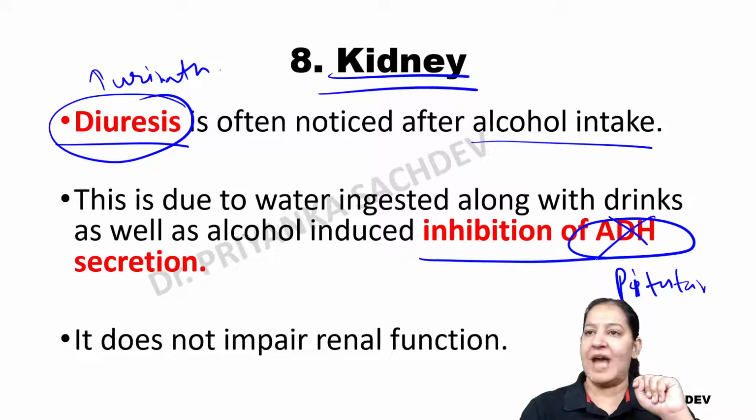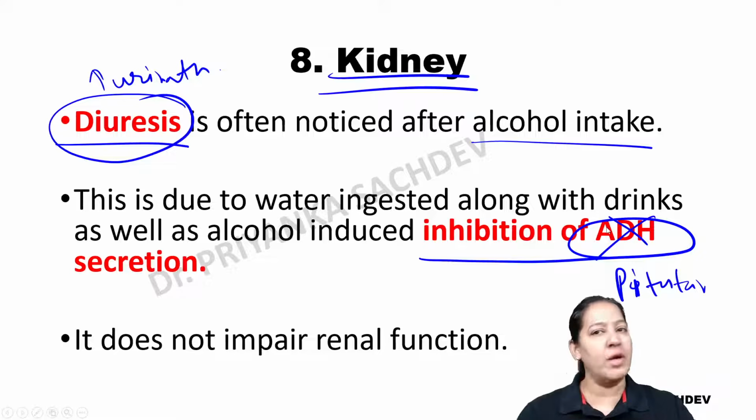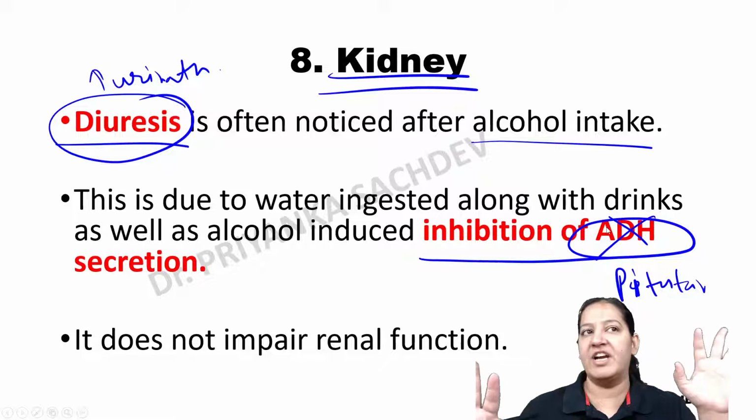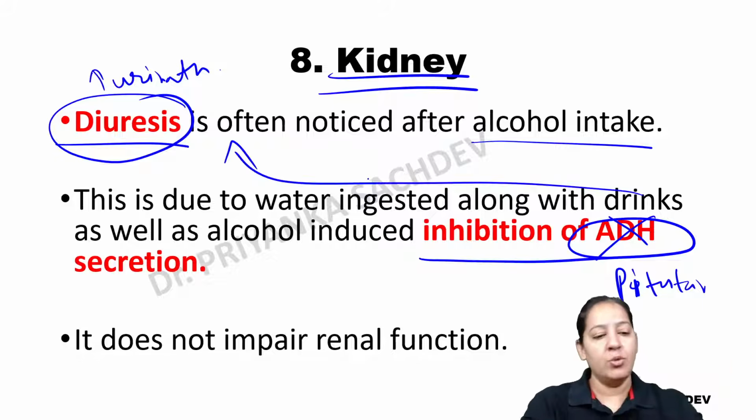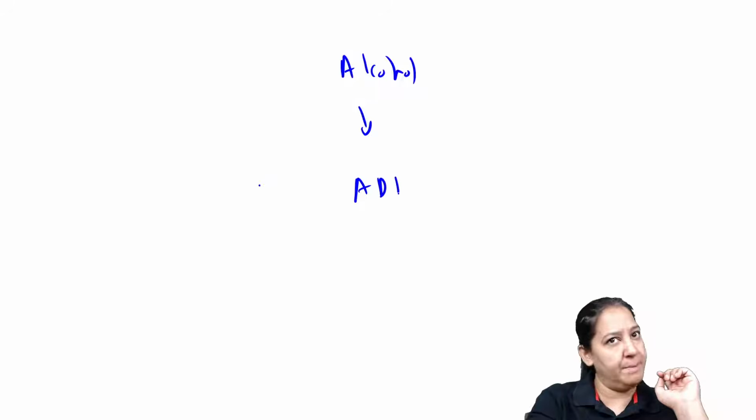So ADH is not acting. What does ADH cause? It causes sodium and water retention. So there is no sodium and water retention because of inhibition of ADH, and it will lead to diuresis. So what is alcohol causing? Alcohol or ethanol causes inhibition of ADH from the pituitary.